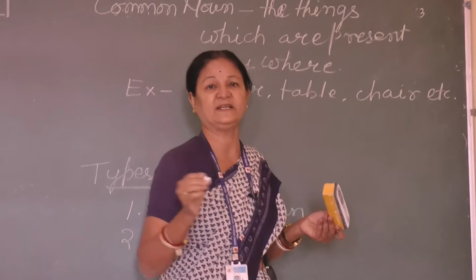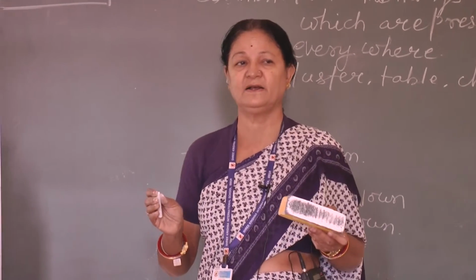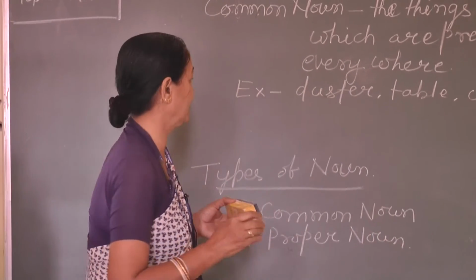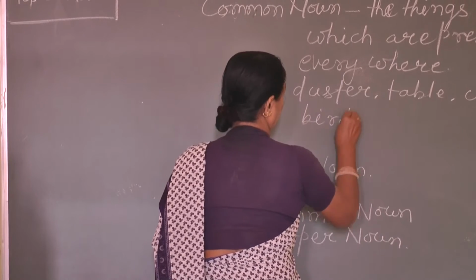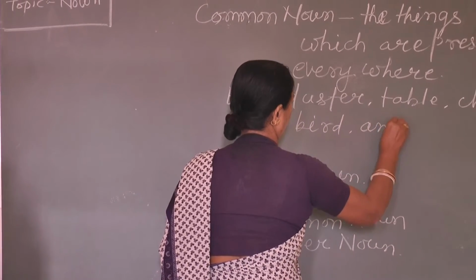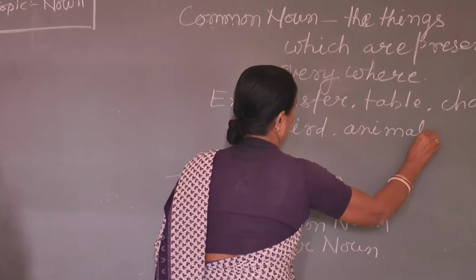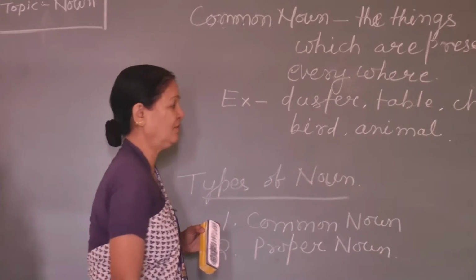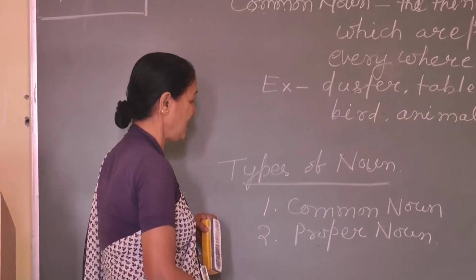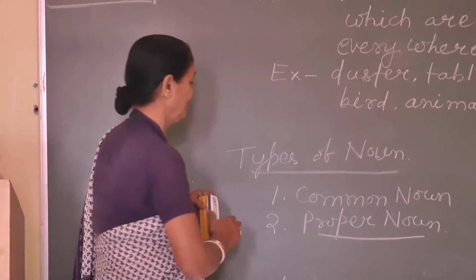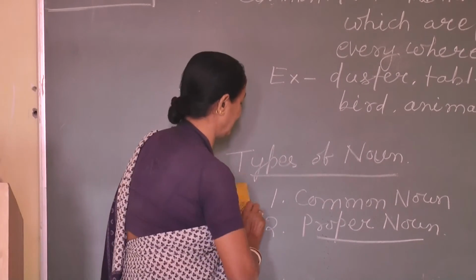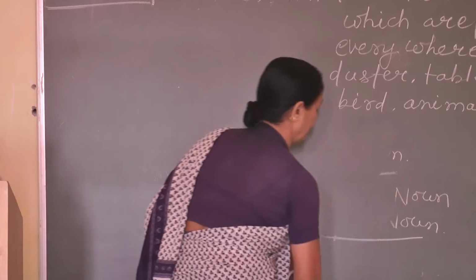When we see the different types of bird, it is also coming under common noun. Bird, animal. Okay. So, it is also common noun. Now, come to proper noun. You may ask me, ma'am, what is that proper noun? Write down.